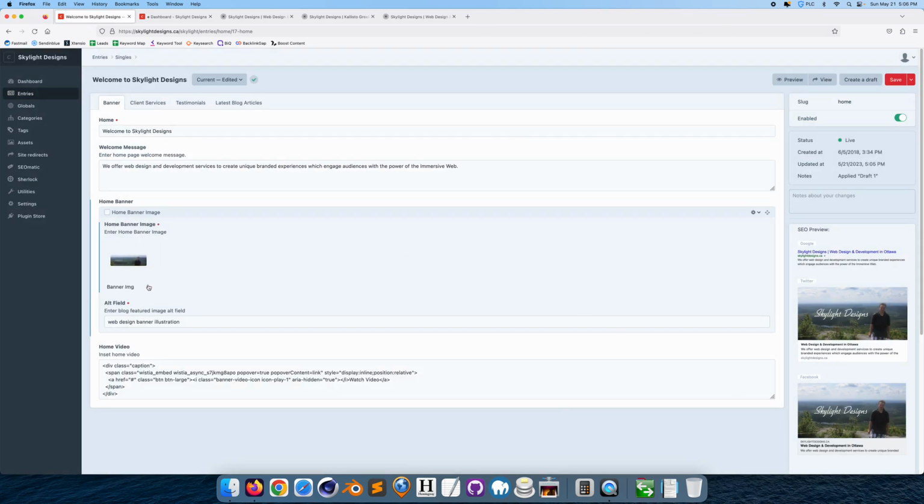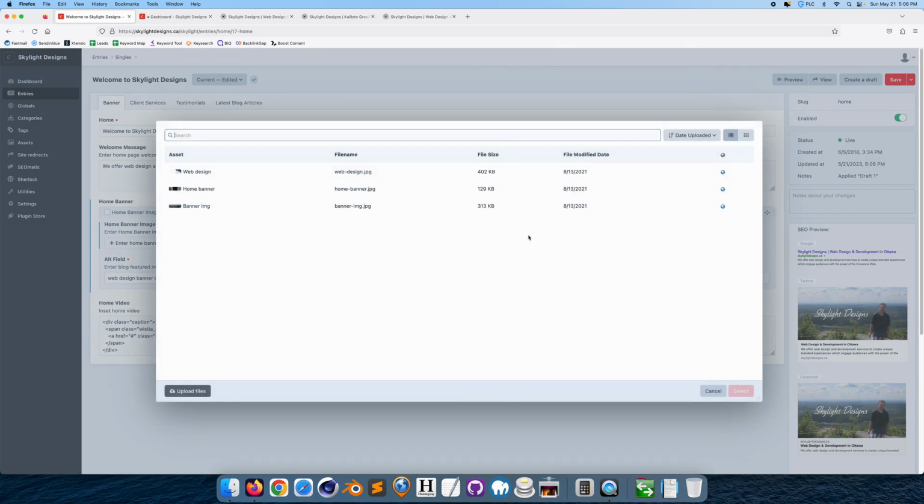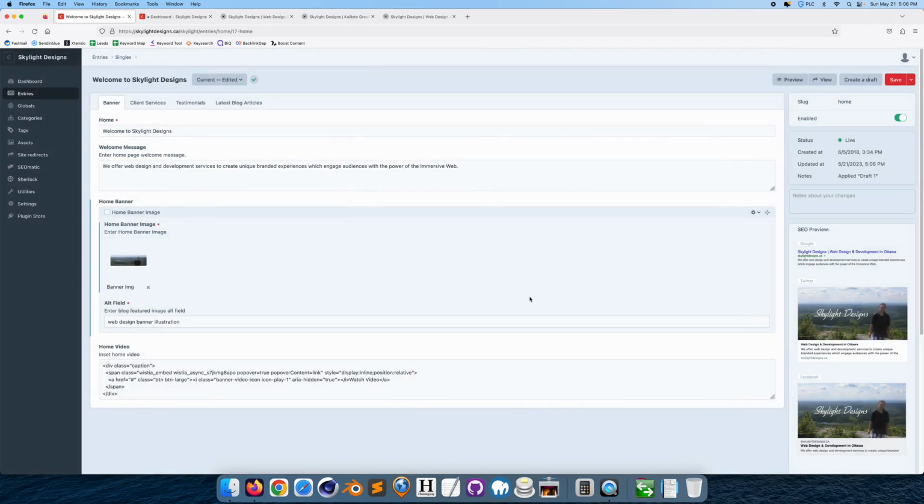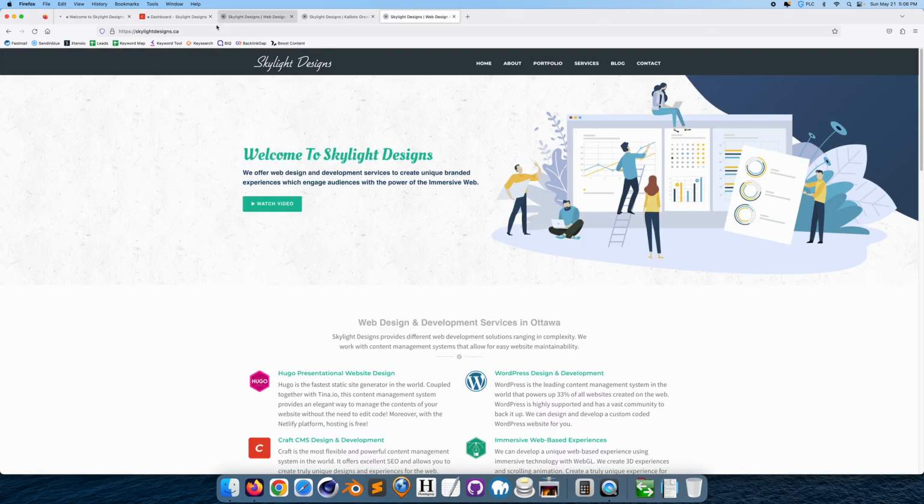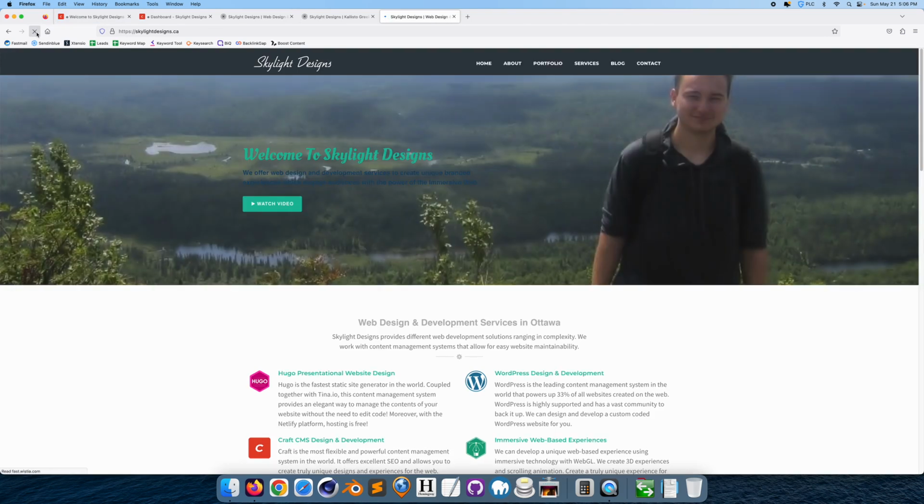I could even drag and drop images if I wanted to. Like here I can drag and drop images to here, upload files. I'm gonna go background image, click on that. Click save and continue editing. Go back here. If I refresh, I just changed the image right there. So that's me changing the image.